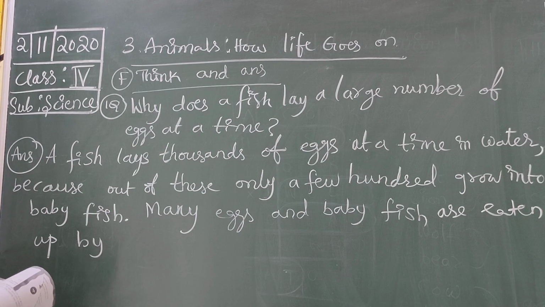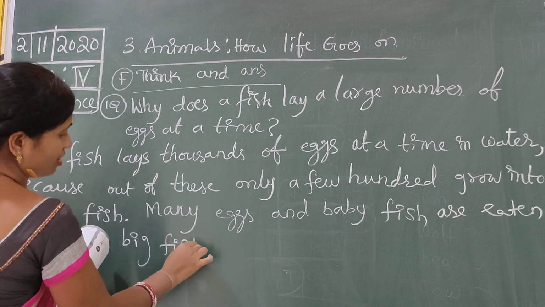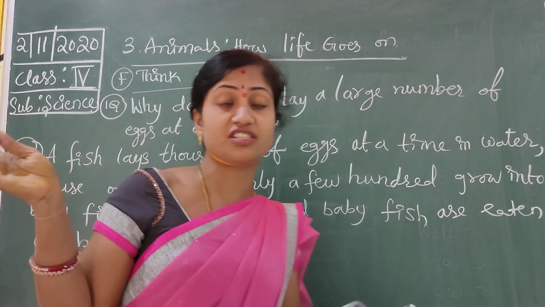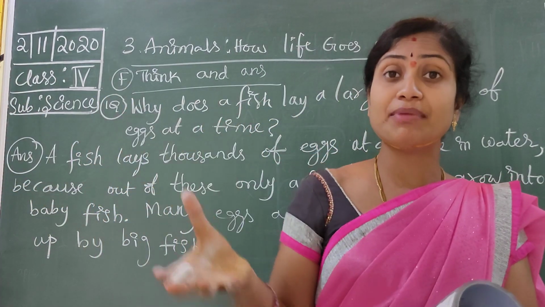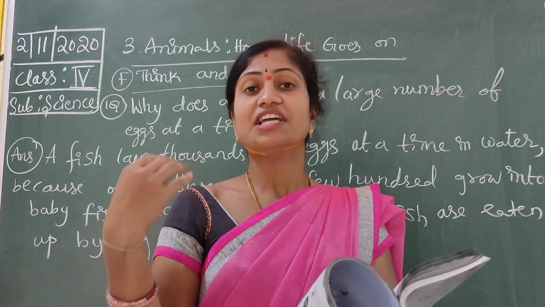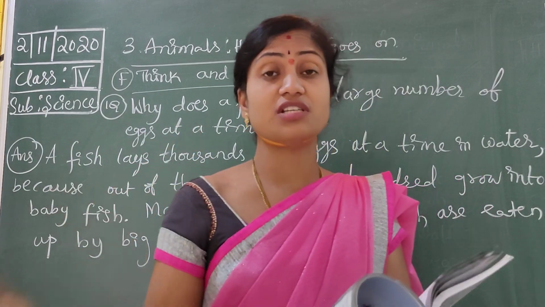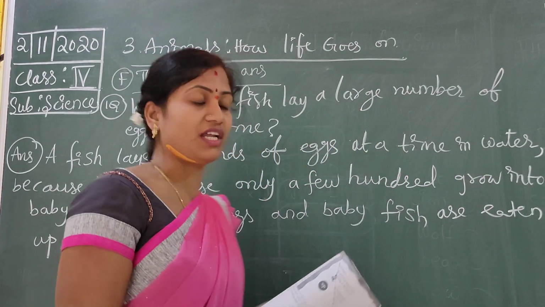In the water, very big fishes are eating eggs, and they also eat baby fishes. That's why the fish lays thousands of eggs at a time in water.